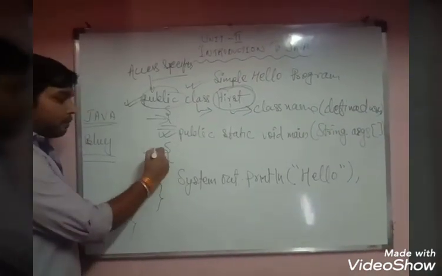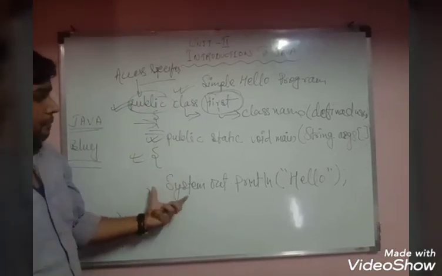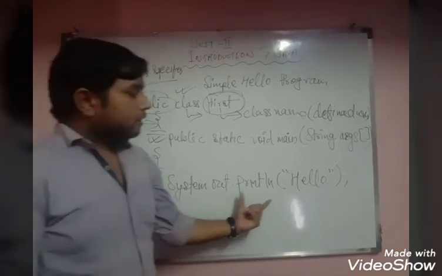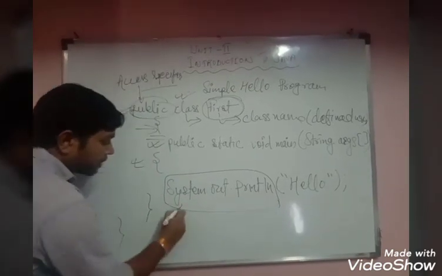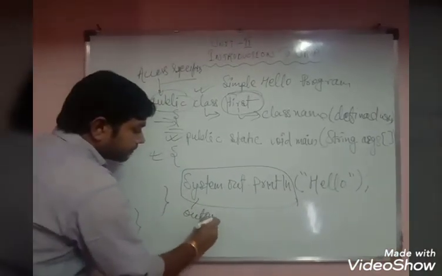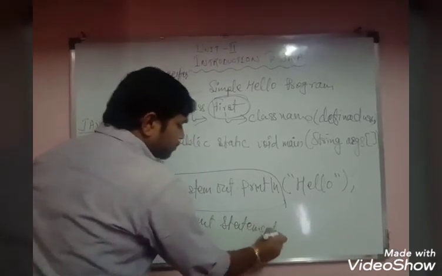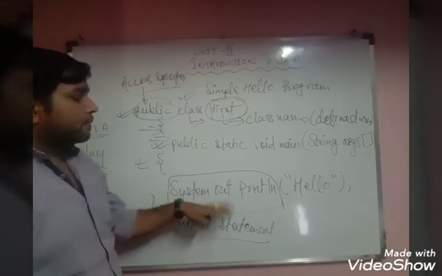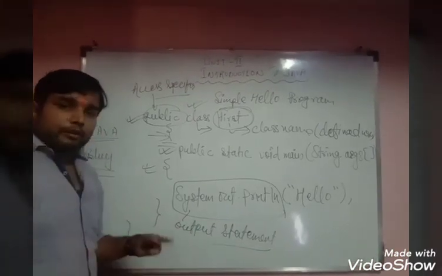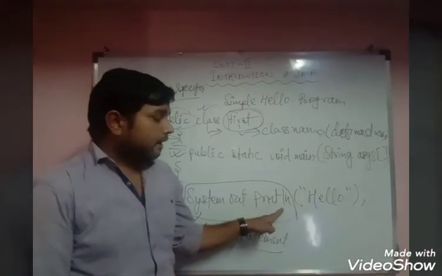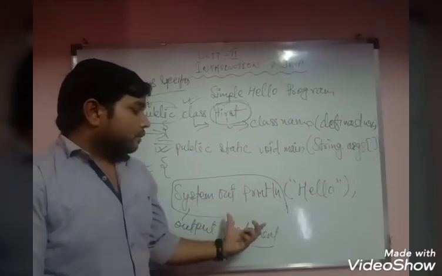After that you have to open one curly bracket again. Then for one simple hello program, you write System.out.println hello. Now what is System.out.println? This is an output statement. Output statement is used to print the output on your screen. There are mainly two output statements: System.out.println and System.out.print. You can use both in your program.